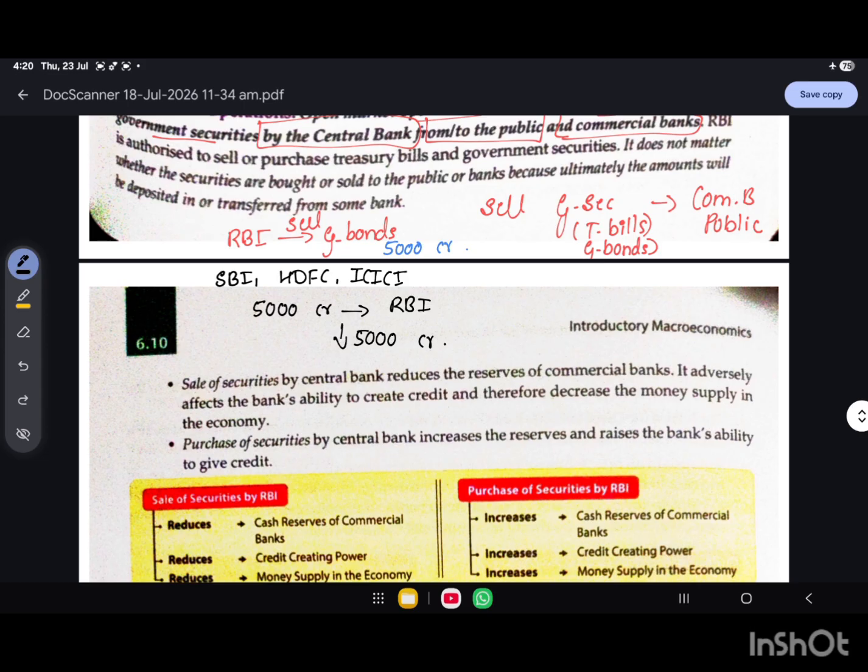When banks have less cash, they can't give many loans. If bank loans decrease, credit creation in the economy decreases, and less money will be circulating in the economy. This helps to control inflation.